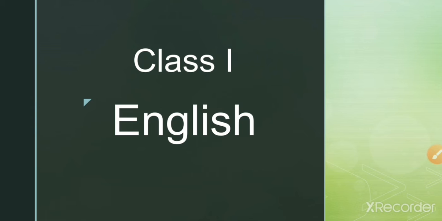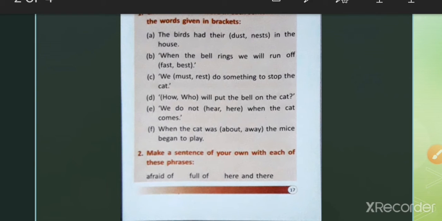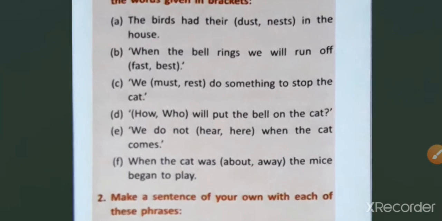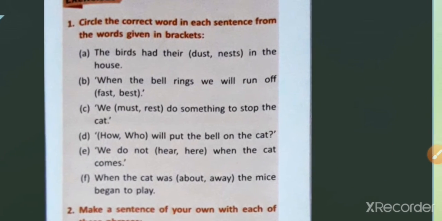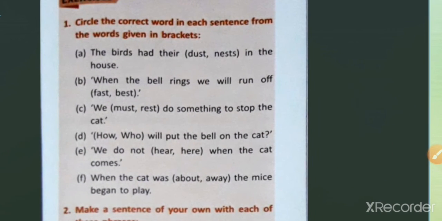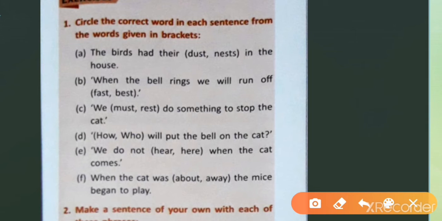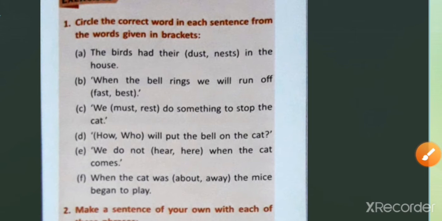Now, we will solve this page. Okay. Circle the correct word in each sentence from the words given in brackets. Here, two words are given in brackets and we have to circle the correct word.